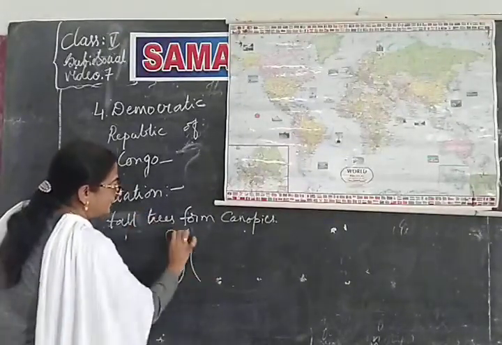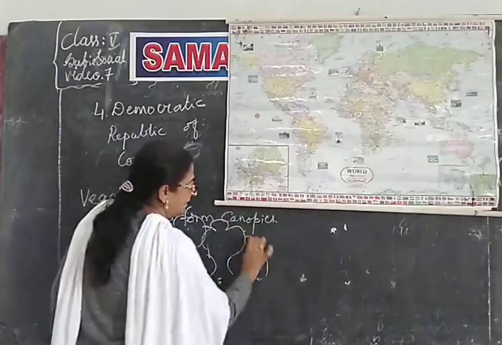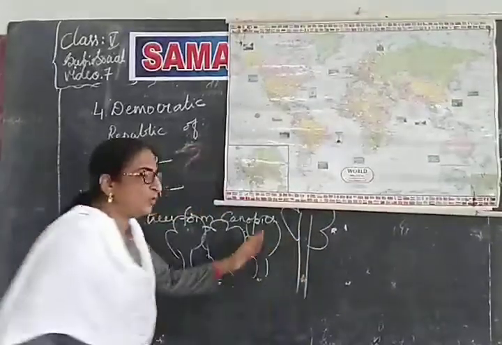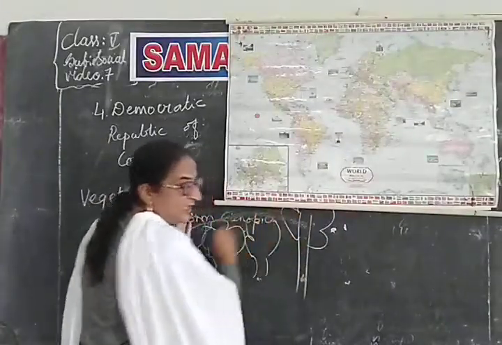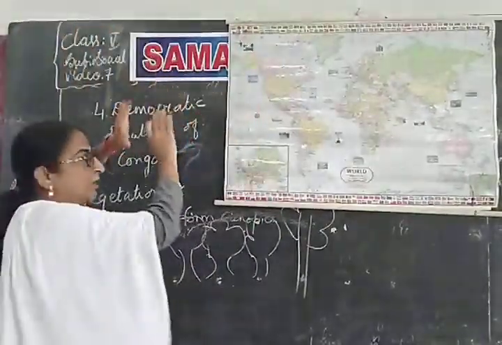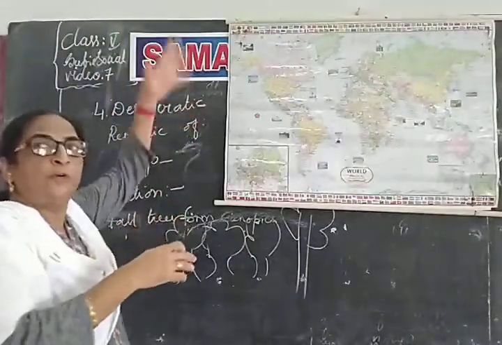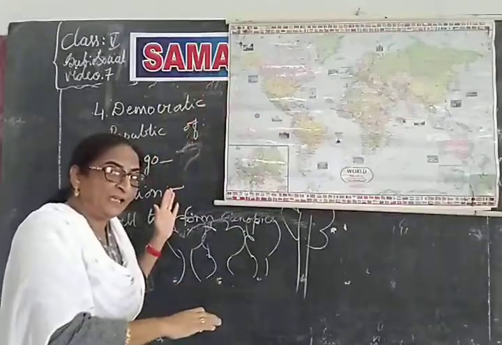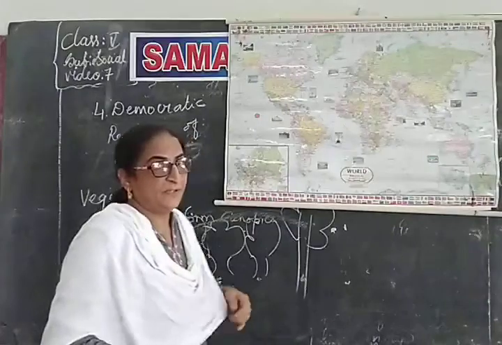So many trees will be there, isn't it? Tall trees, long trees, again taller trees. They are very close to one another and forming a roof-like thing. When so many trees come together, they form a roof over the top. So, what is happening? They are not allowing the sunlight to touch the ground.